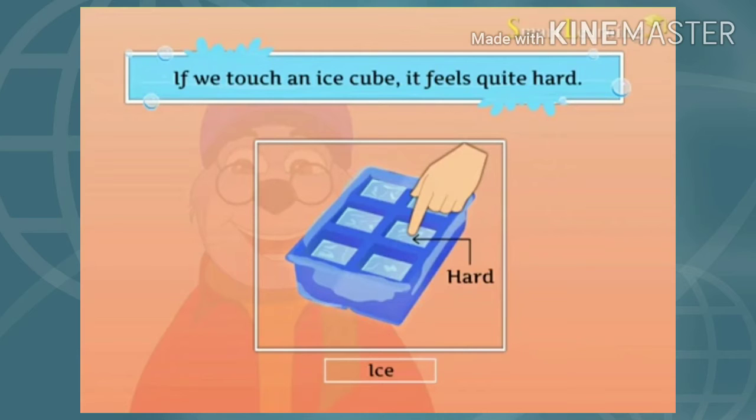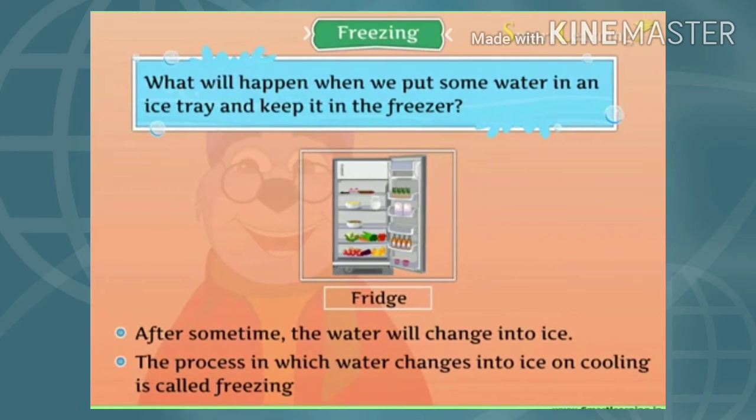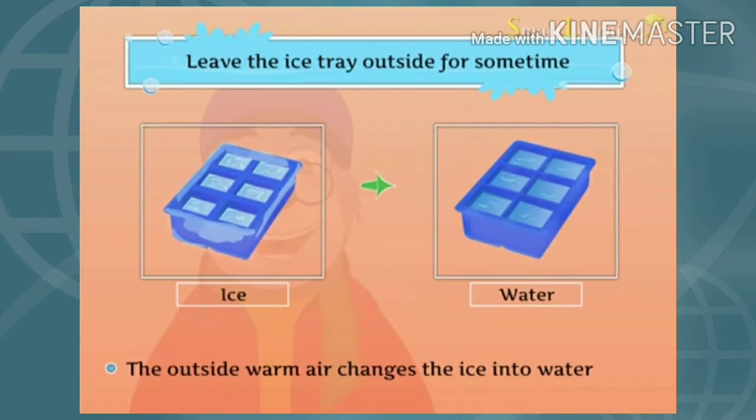If we put a tray of water in the freezer, after a few hours that water will change into ice, meaning the liquid state is changed into the solid state. On which process? On cooling, right? Then this process will be known as freezing.